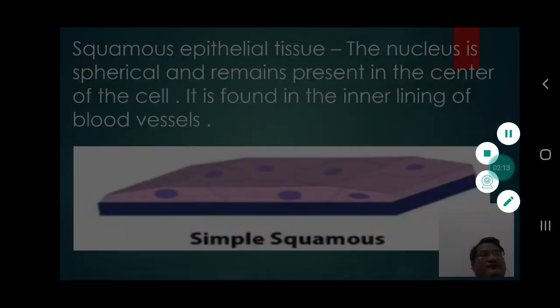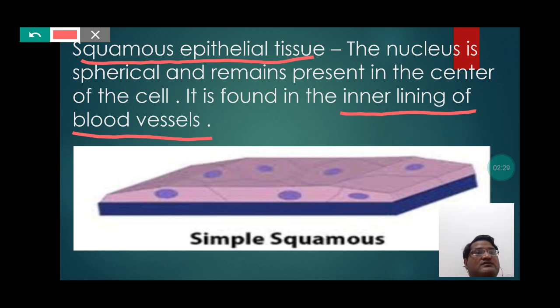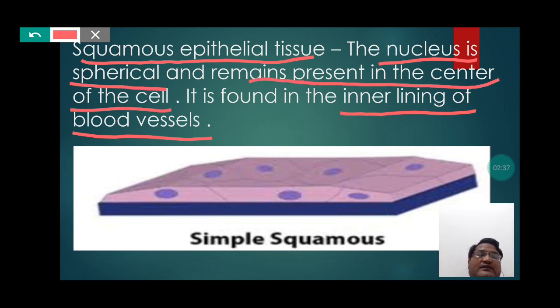So students, squamous epithelial tissue actually is the specific type of epithelial tissue which remains present in the inner lining of the blood vessels. Students, the nucleus of the squamous epithelial tissue is generally spherical and remains present in the center of the cell.